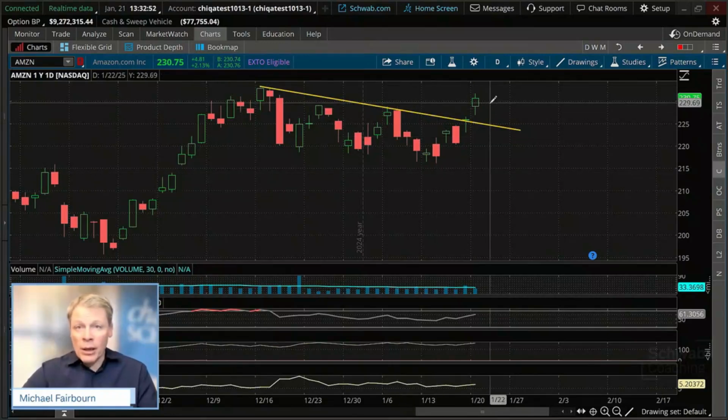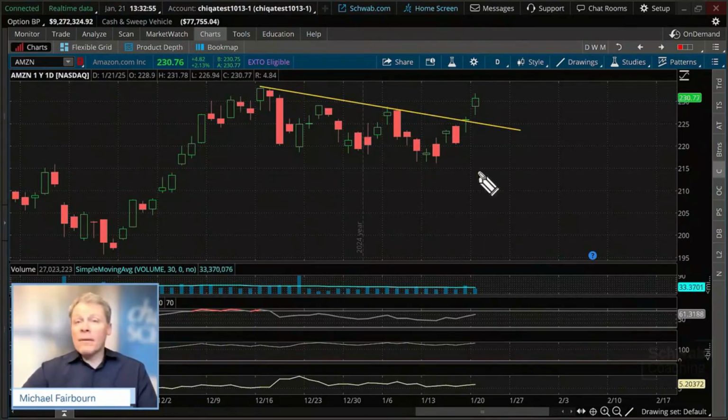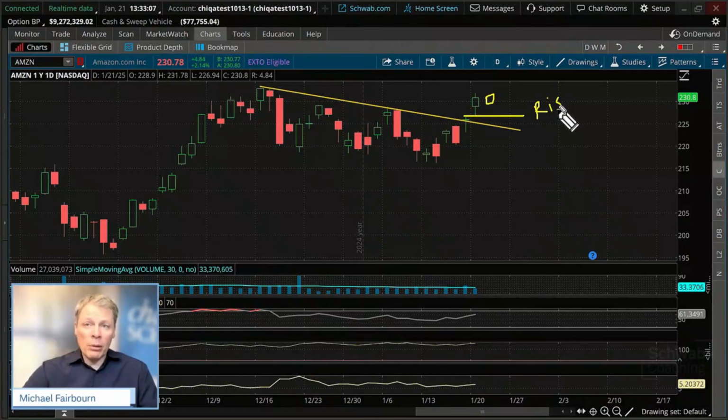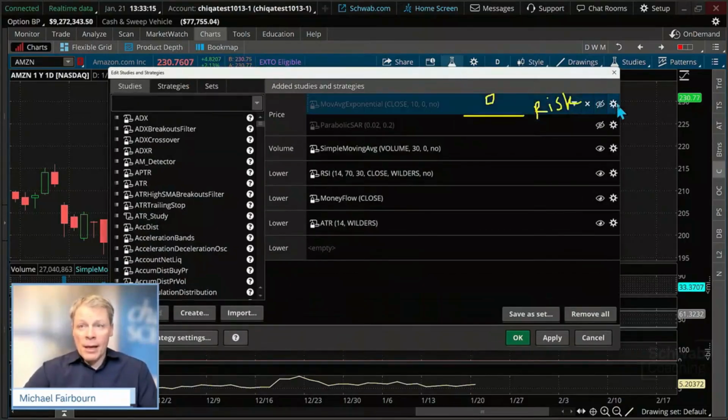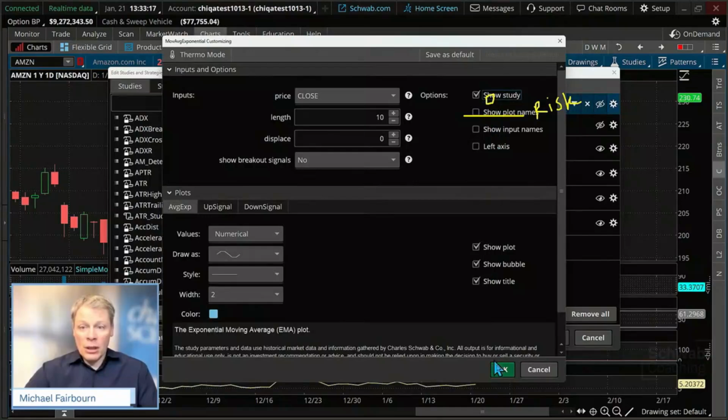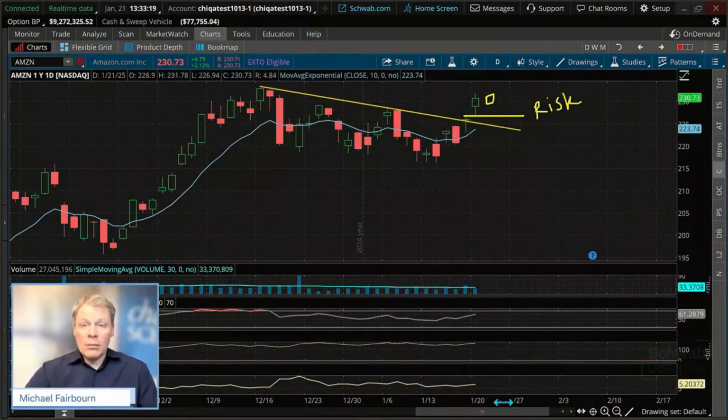The loss would be, as of tomorrow, wherever we might open up, the max risk that we can control. Not the market, but what we can control would be below the prior day's low. We could also throw on, so we can see it all in one shot, our study for the 10-period moving average. So it's down a little bit still.